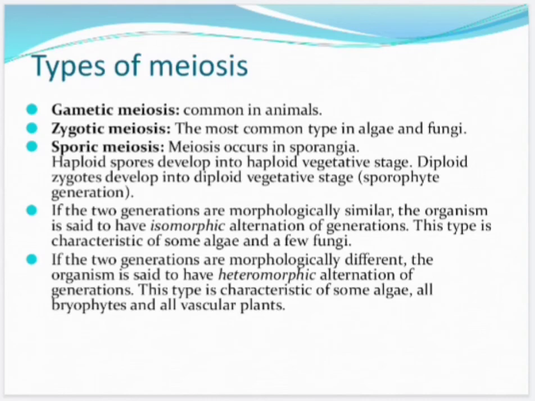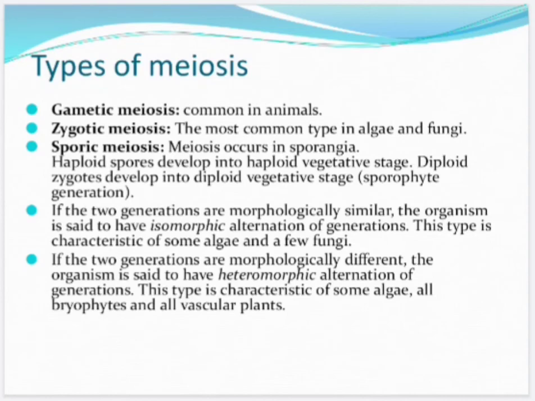Sporic meiosis occurs in sporangia. In this type of meiosis, haploid spores develop into a haploid vegetative stage, known as the gametophyte generation, and the diploid zygote develops into a diploid vegetative stage, known as the sporophytic generation. If the two generations are morphologically similar, the organism is said to have isomorphic alternation of generations.